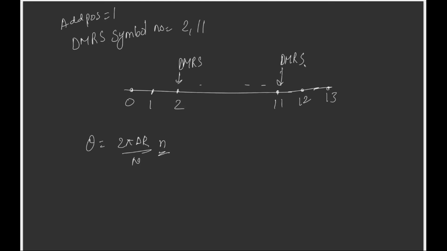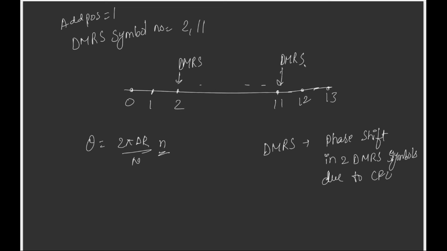Or the other way, there will be a phase shift in the two DMRS symbols due to CFO, which can hamper the tasks which are assigned to DMRS, for example channel estimation.